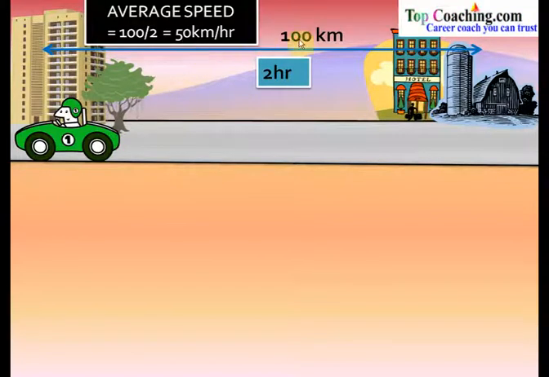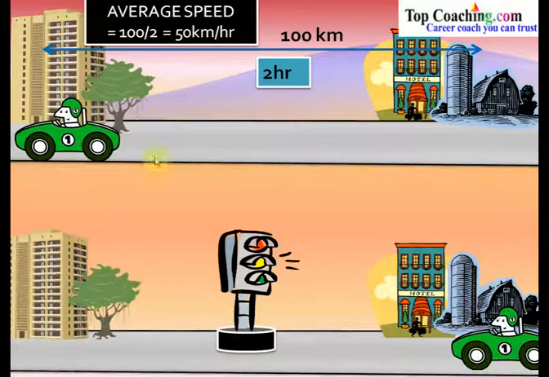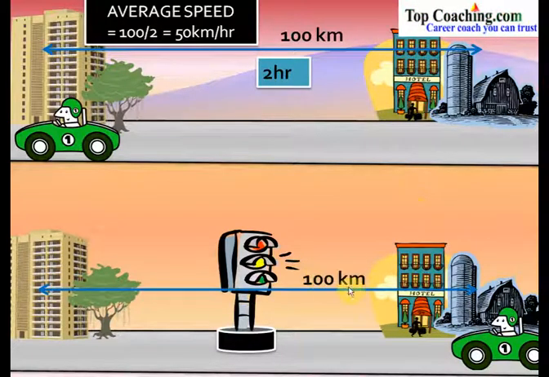Now let's take one more case in which the situation is the same, but here there are traffic lights or traffic signals. So the man has to stop at each of these signals. So again the total distance would be 100 kilometers.